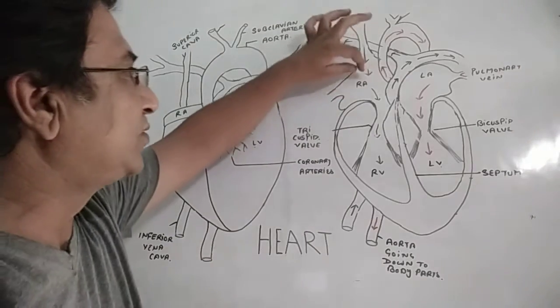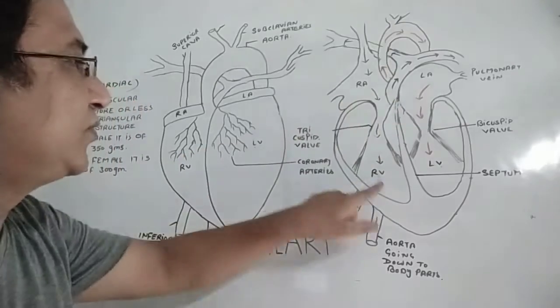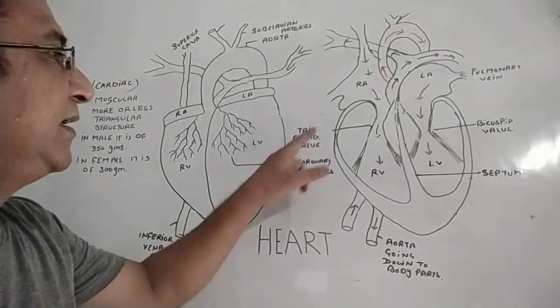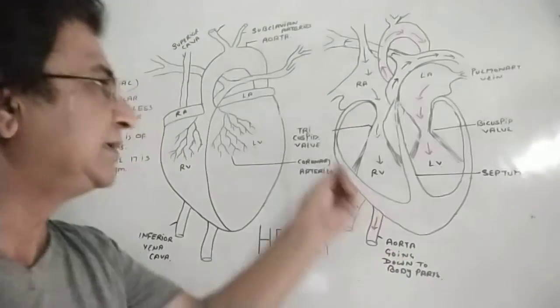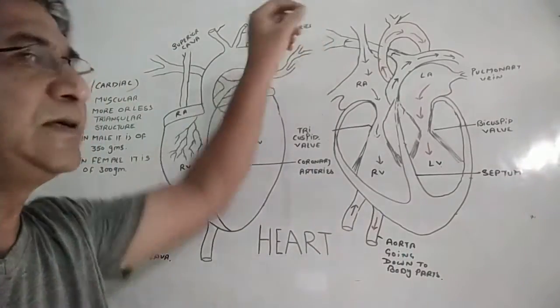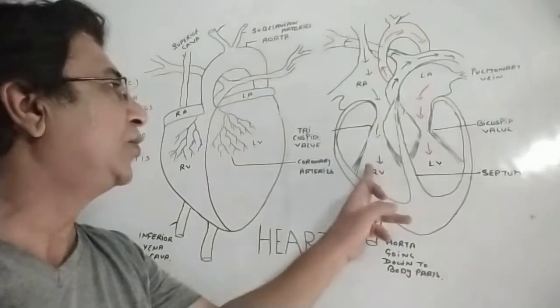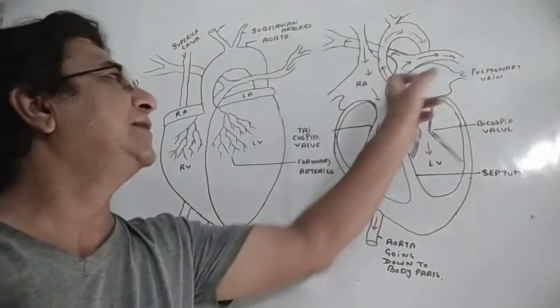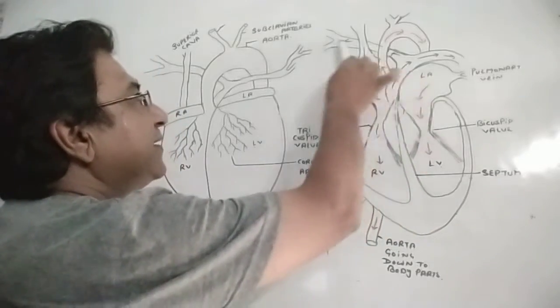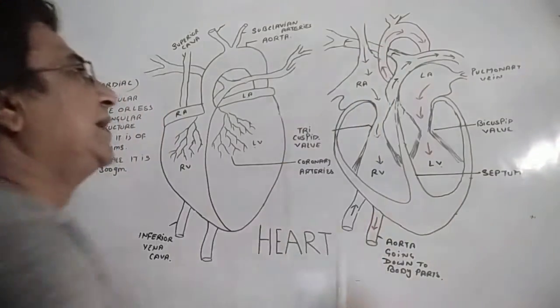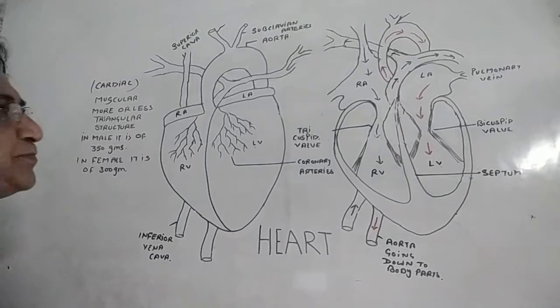Tricuspid valve: through the right auricle, the blood flows into the right ventricle through the tricuspid valve. This right ventricle contracts and transports the blood to the lungs through what? Pulmonary artery. This is the pulmonary artery which is arising from the right ventricle. It splits up into two parts and goes to the lungs.